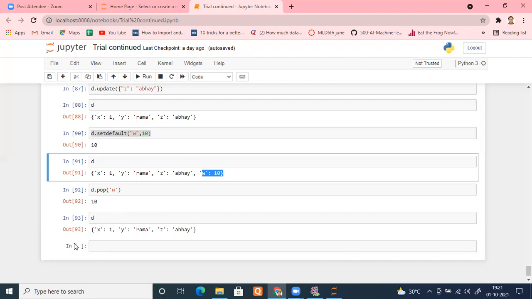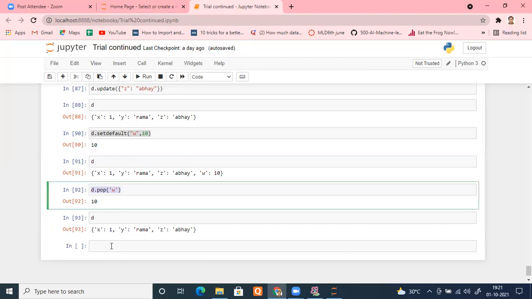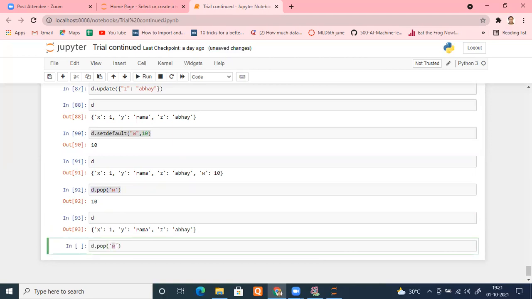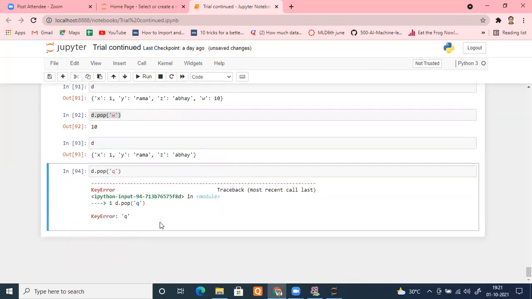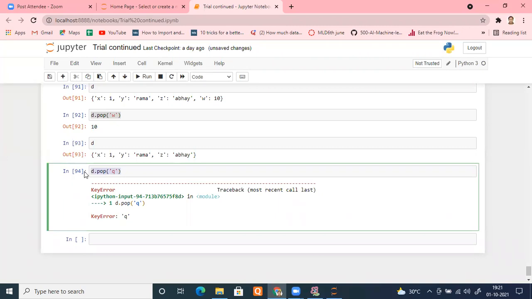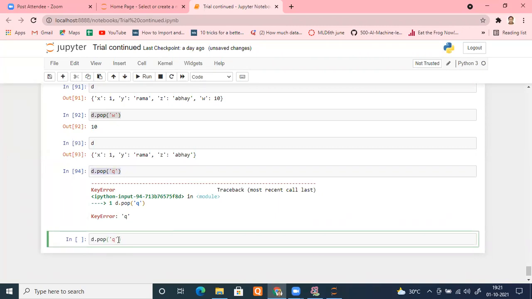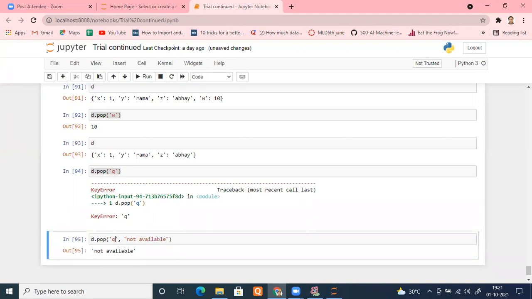But if you try to find an element which is not there, it will show a key error. X, Y, Z are there. Let me search Q. It will show a key error. But you don't want your system to halt. The same way we did earlier, we are saying if Q is there, please remove it and return me its value. If not there, at least tell me. So I'm typing here whatever I want. You can even put a number here, it's up to you, or say not available. Okay, let me run this. You can see that.